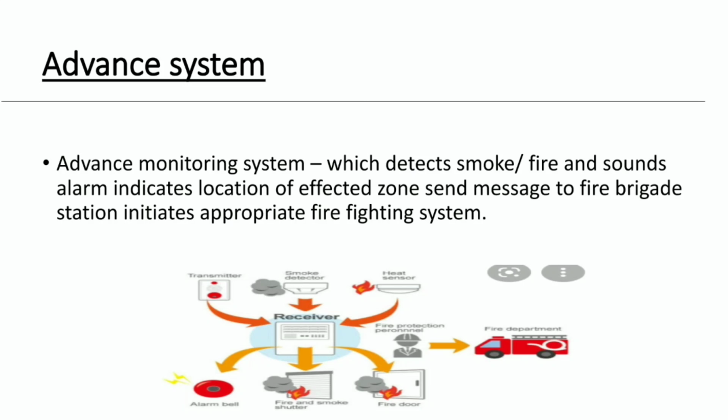I think you have understood the three major systems which are available and what are the advantages of these systems. It depends on what type of building or structure you are going to install this in. If you are a household, you can install a simple system. If you are in an office area, you can install a complex system. If you are a big industry and dealing with hazardous materials, then you should have an advanced system. These are the categories of fire safety systems.